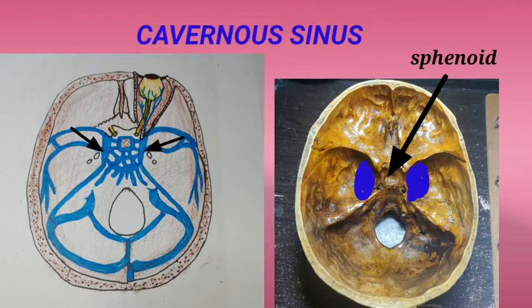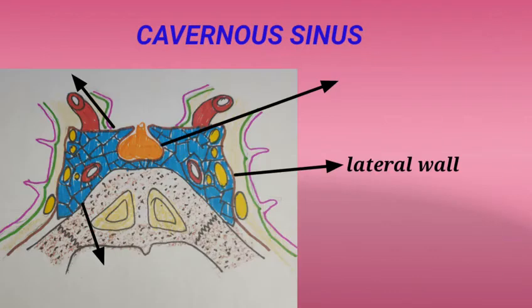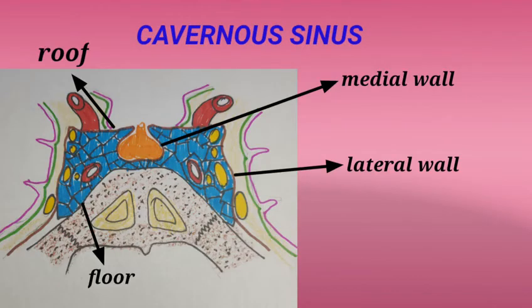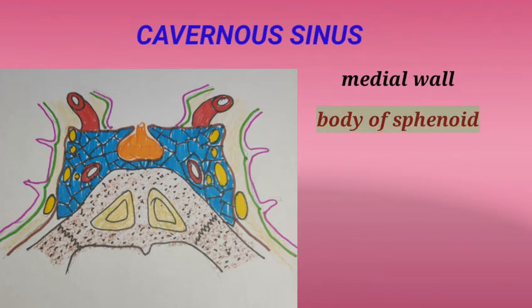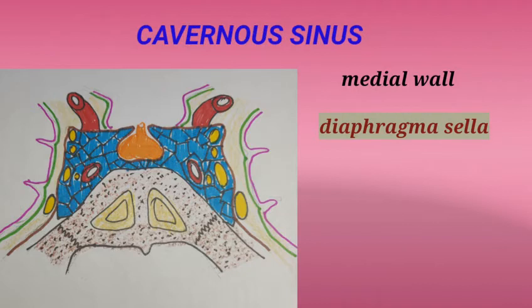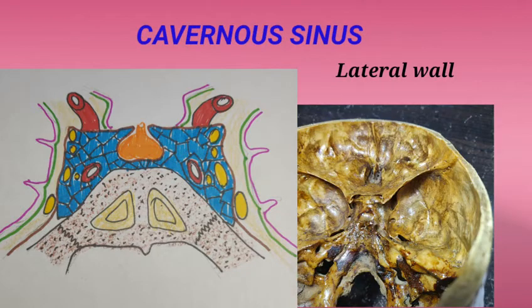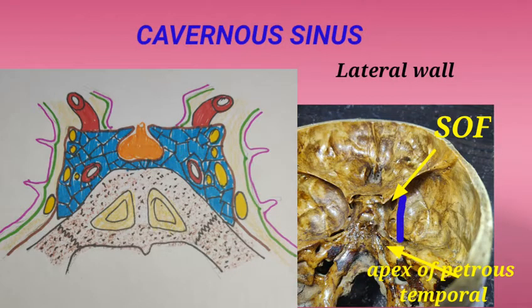Each sinus is formed by the separation between the meningeal and endosteal layers of the dura mater. It has a lateral wall, a medial wall, roof and the floor. The medial wall is related to the body of the sphenoid bone and is continuous with the diaphragma sellae. The lateral wall extends anteriorly from the superior orbital fissure to the apex of the petrous temporal bone posteriorly.